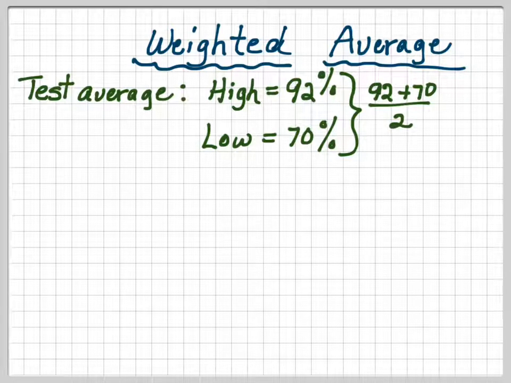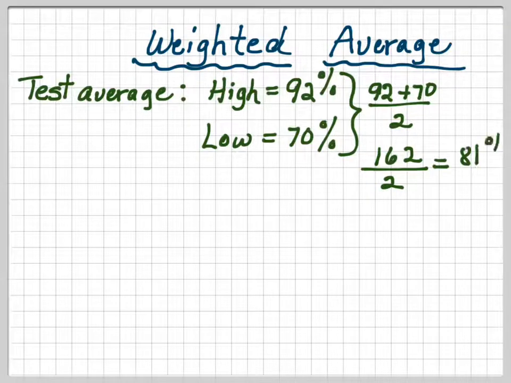So if I wanted to find out what the average of my high and my low is, I would add the high plus the low, and because there's two tests, I would divide by 2, and that would give me 162 divided by 2, or an 81% average between my high score and my low score.